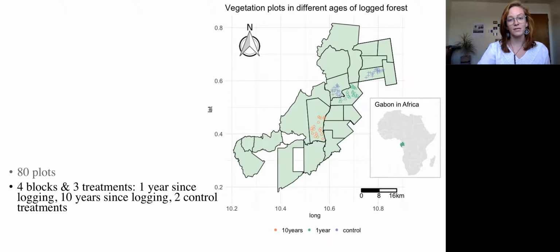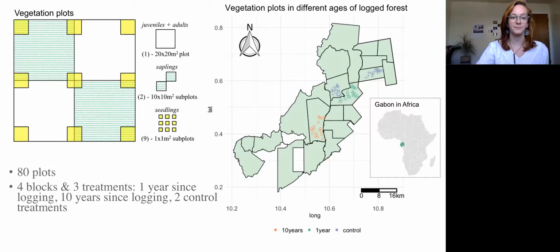Our 1 year since logging treatment is represented by the green triangles on the map. The 10 years since logging is shown by the red circles on the map, and we have 2 control treatments represented by the blue crosses on the map.